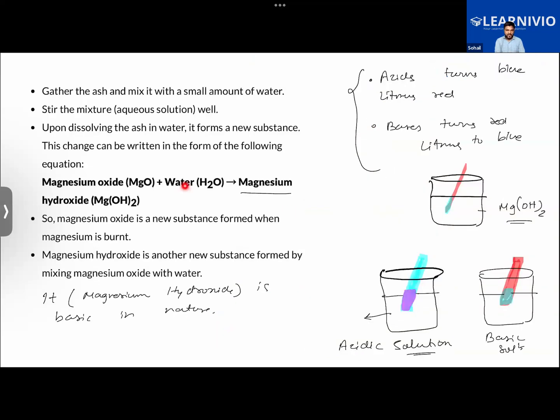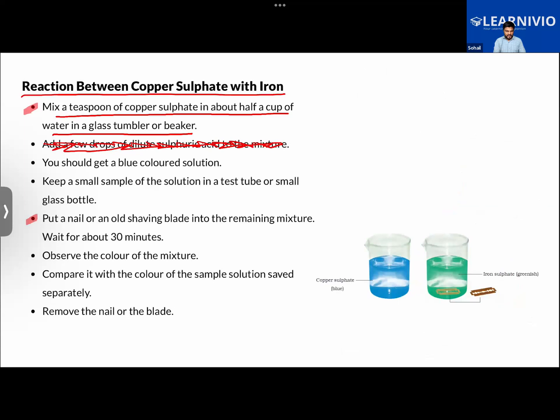When I add water into it, my observation says that I am getting a chemical reaction here as well, because a new product, magnesium hydroxide, is formed. Now when we dipped a red litmus paper in it, the color changed to blue, indicating that this is basic in nature. This was the confirmation that this magnesium hydroxide is basic in nature. So magnesium oxide is also basic in nature. So we had learned about these things.